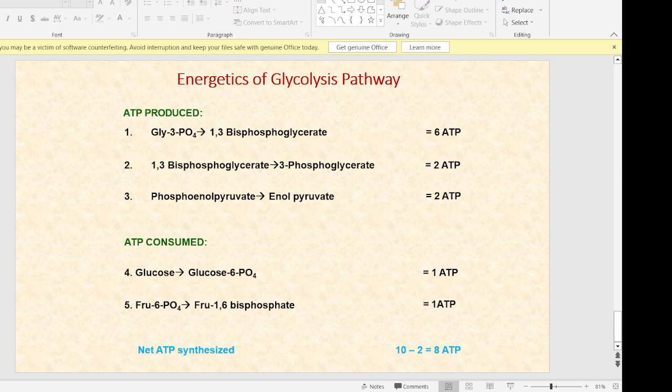In this 10-step process, we required ATP twice in the system. That is the first reaction, which is glucose to glucose 6-phosphate, while the second is fructose 6-phosphate to fructose 1,6-bisphosphate. The total ATP count here is 10 produced and 2 is required. So 10 minus 2 is 8. Thank you.